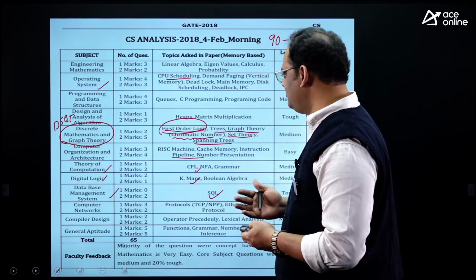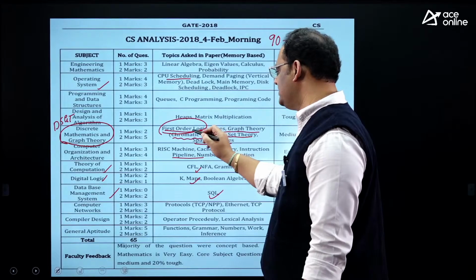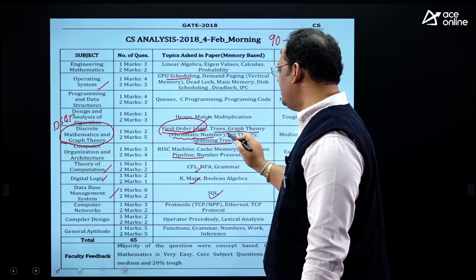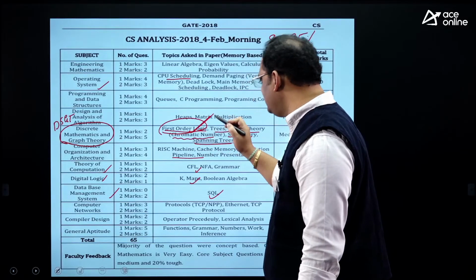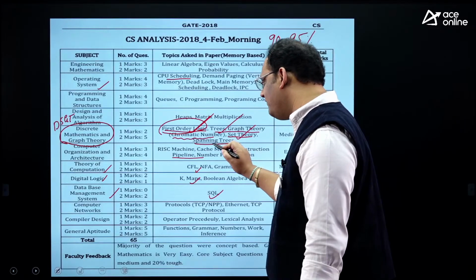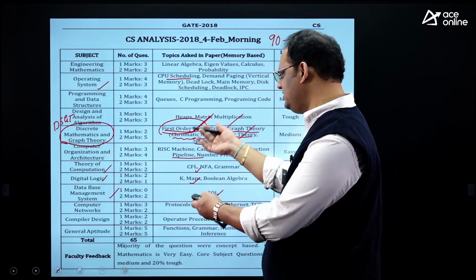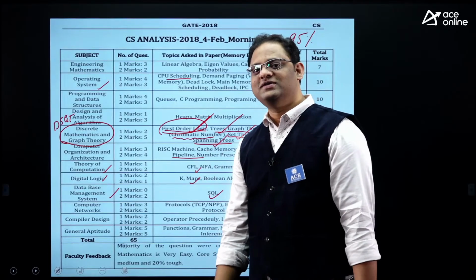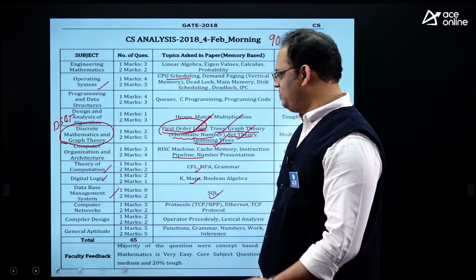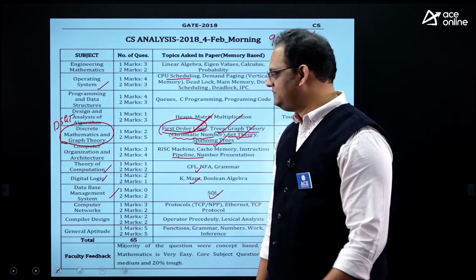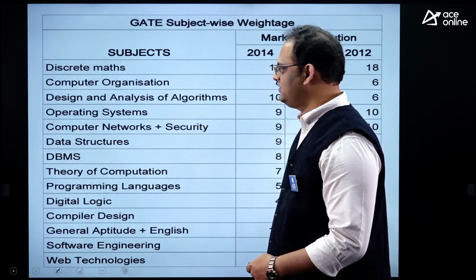So let us come to this. First order logic, one question from graph theory, one question from math logic, one question from graph theory, one question from set theory, and one more question from spanning tree, that is also graph theory, and there is no question from combinatorics. Many papers are like this. Got it, my dear? Yes.